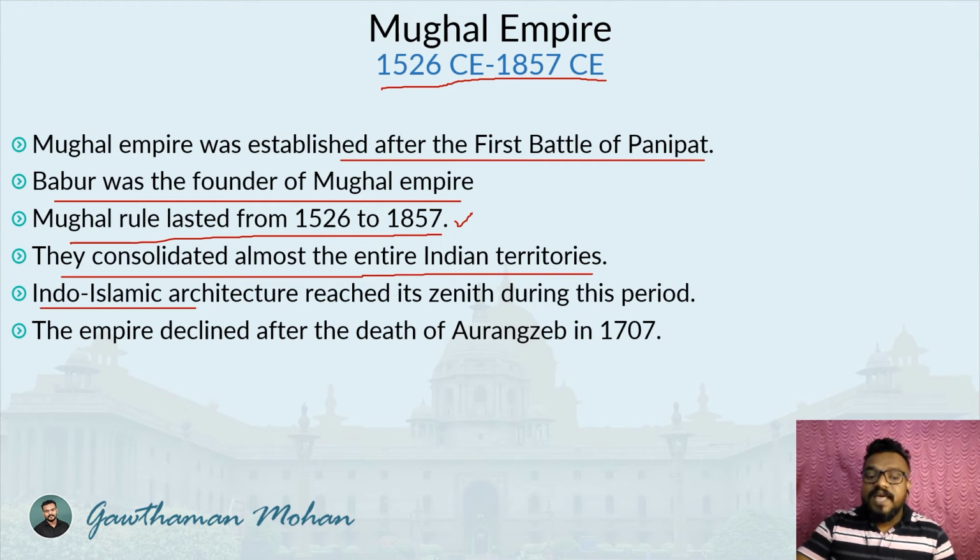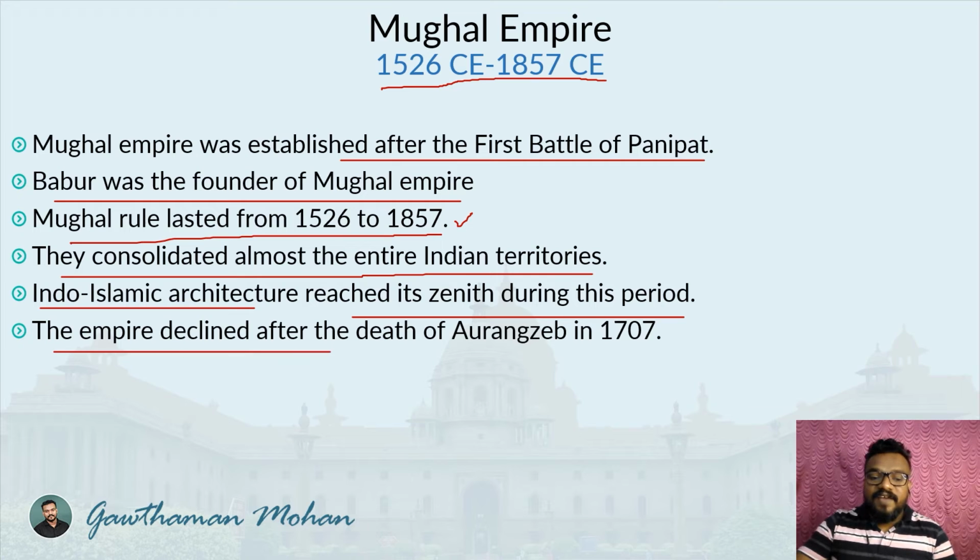Indo-Islamic architecture reached its zenith during this time period. If you look at the architecture of Humayun's Tomb, or Shah Jahan's Taj Mahal, so many other architectural marvels were built during this particular time period. So Indo-Islamic architecture is the feature of the Mughal Empire.